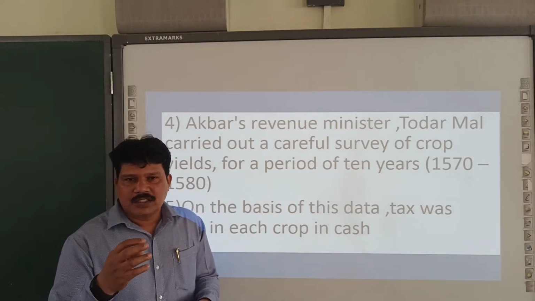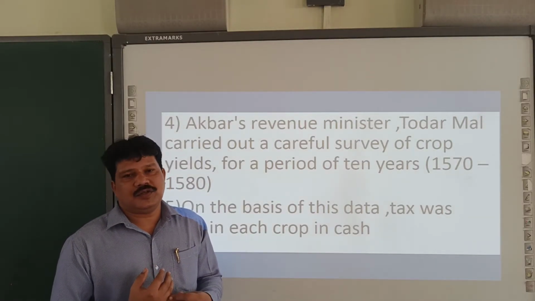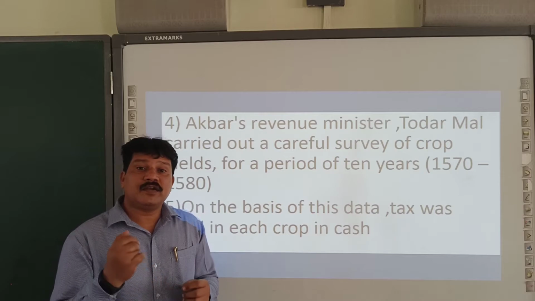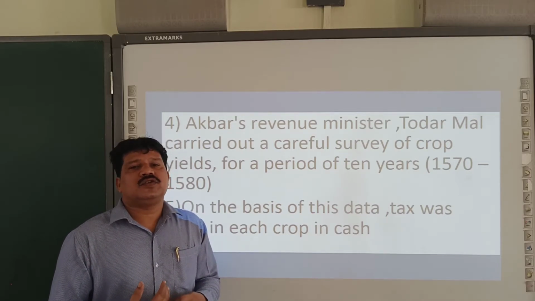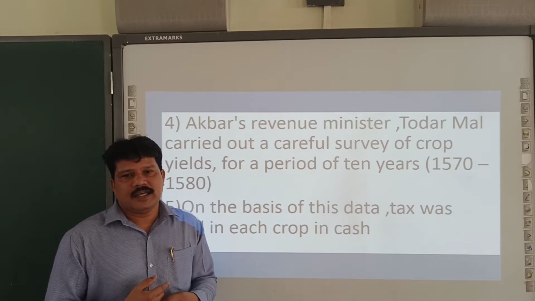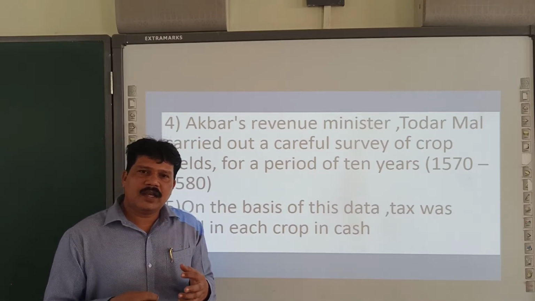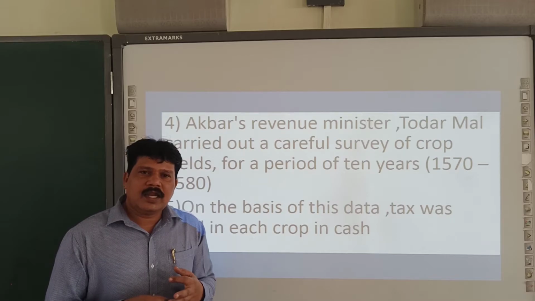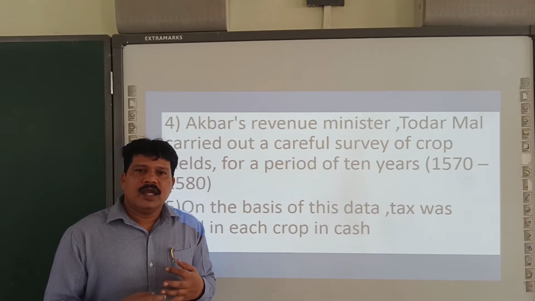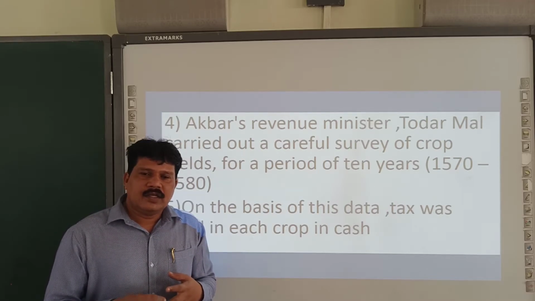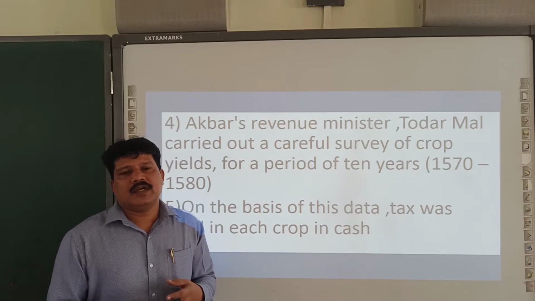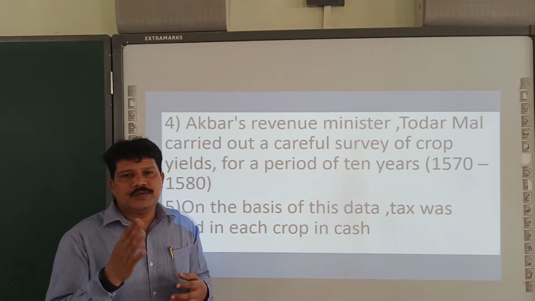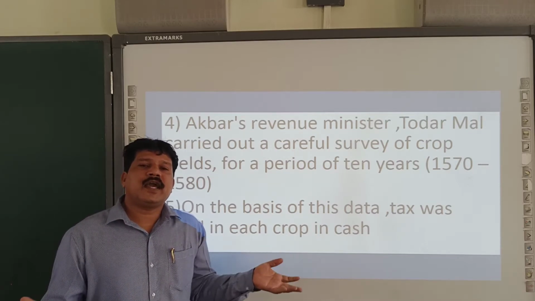You see, a scientific method of taxation. What is called a scientific method of taxation? Before levying the tax, you have to survey the land. Take for example, today we have agriculture land, meaning land which has a good water supply, dry land, wet land, pasture land. So land is divided into various categories. According to the division of lands, generally tax is collected.